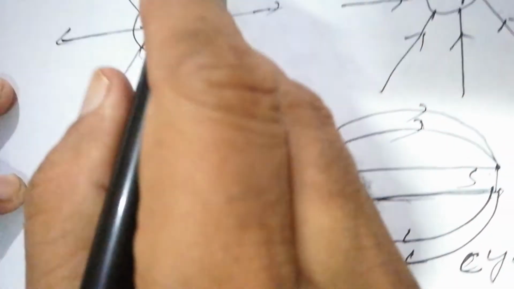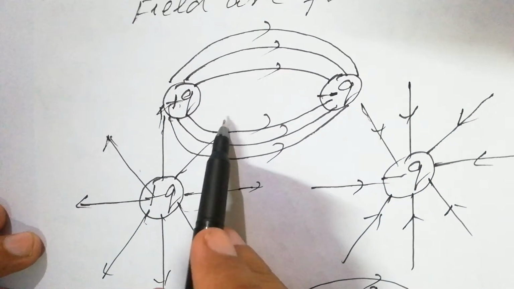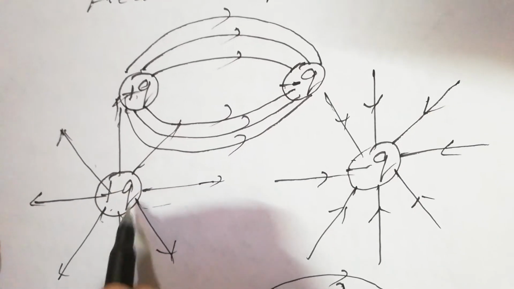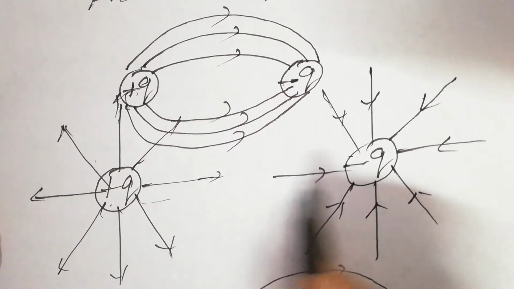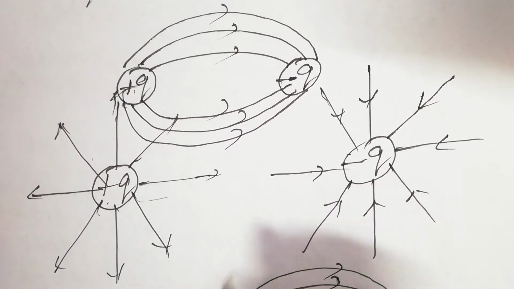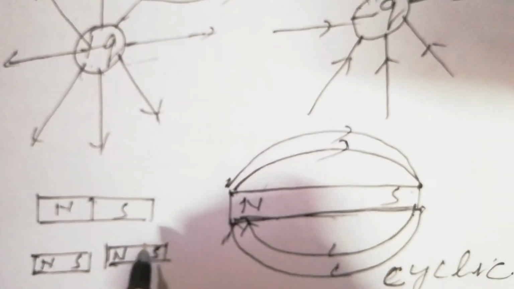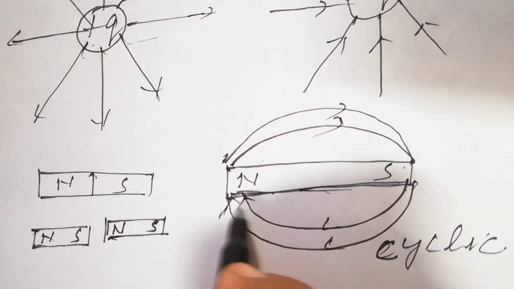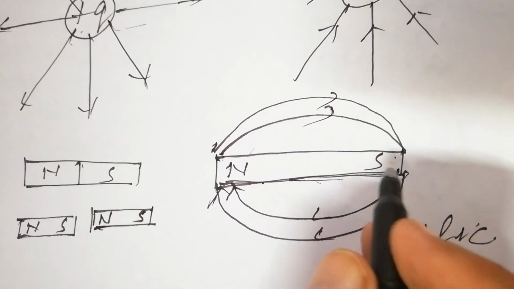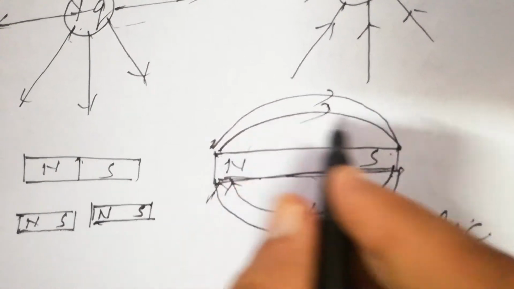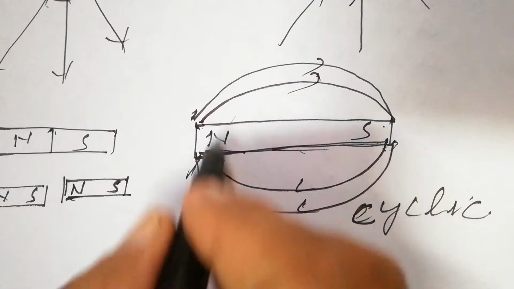As I already discussed, monopole exists in electric field. The positive charge's electric field lines are going outside, and the negative charge's electric field lines are coming inside. But in case of magnetic field, where the magnet is there, magnetic lines start from north and go to south and then south to north. It's a cyclic one.